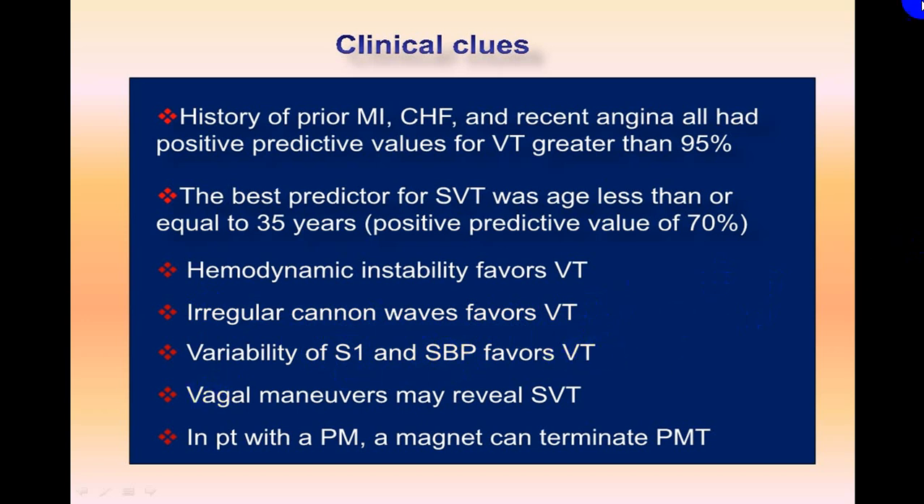If a vagal maneuver, or what we call a carotid sinus massage, decreases the heart rate, or there is a reversal, reverting back to normal sinus rhythm, more in favor of SVT. So do keep this in mind. And if the person has a magnet which can terminate polymorphic tachyarrhythmias, so once in a while this may be there.